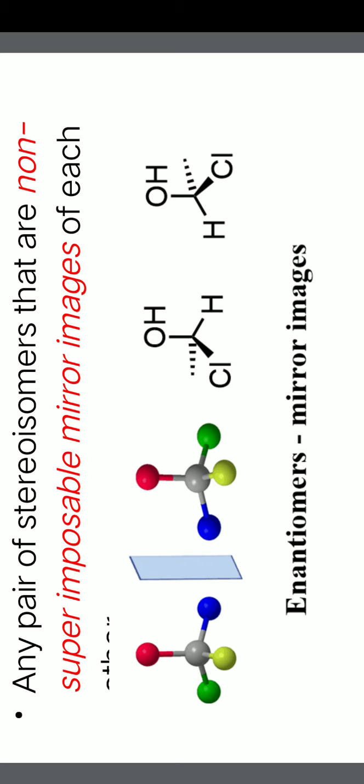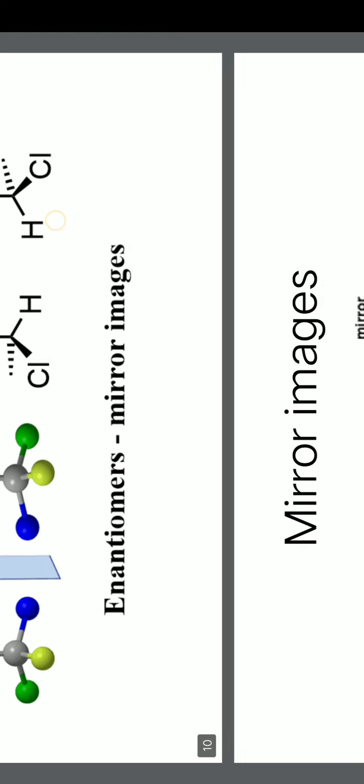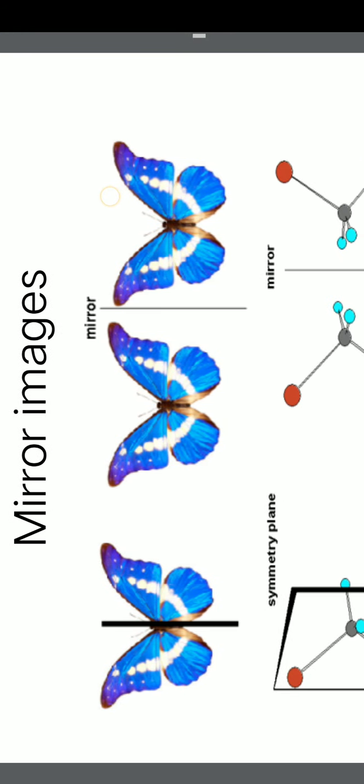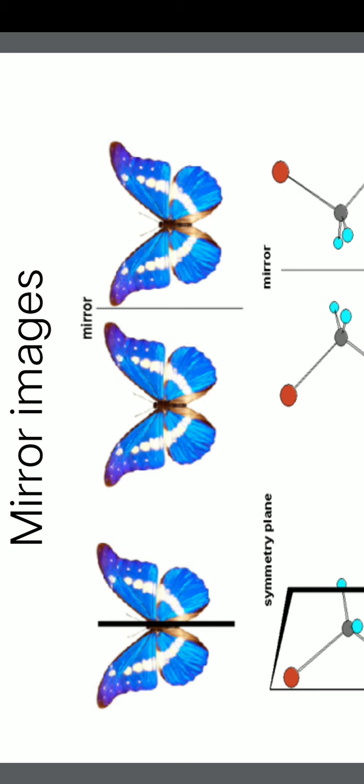That means the pair of stereoisomers that are non-superimposable mirror images of each other are called enantiomers. Now you see mirror images. How do mirror images generally happen? What is this mirror image? An easy, simple way of checking a mirror image is our two hands. You can just extend your hands in front of you. You need not even go to any mirror. You just extend your two hands in front of you and check that your right hand is the mirror image of your left hand. So both your hands are mirror images of each other.